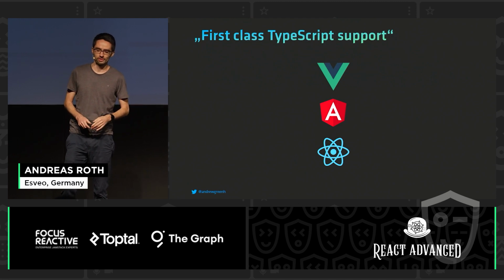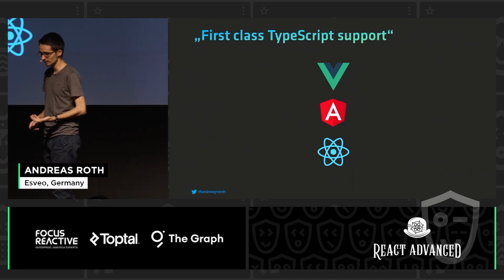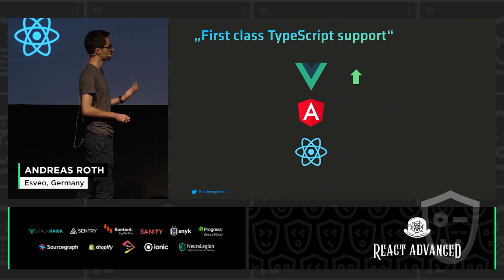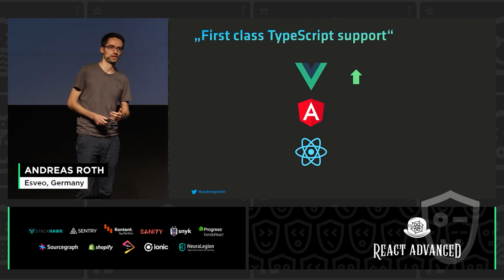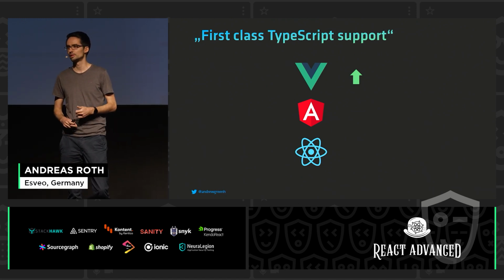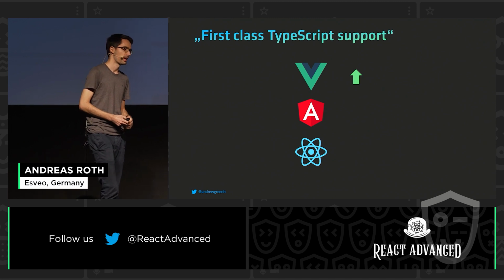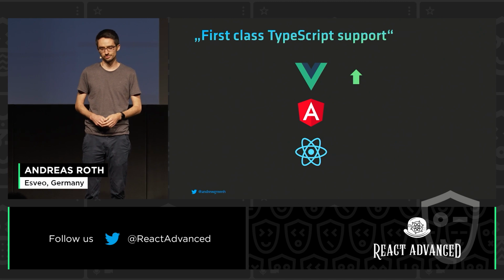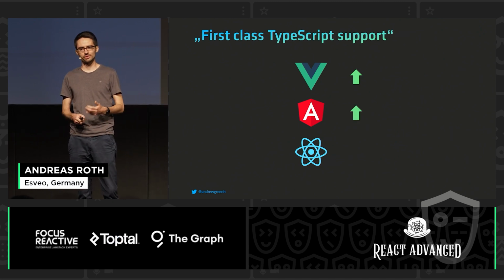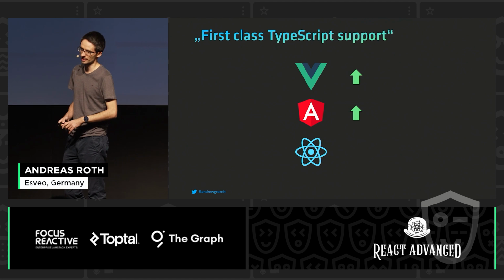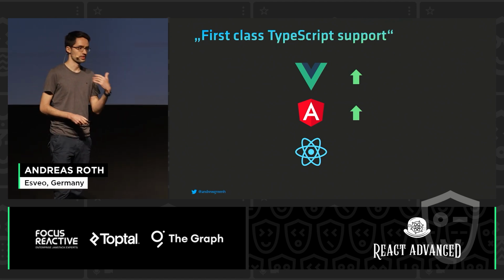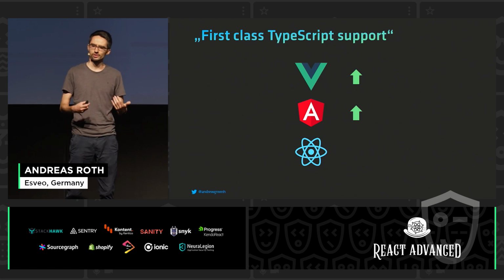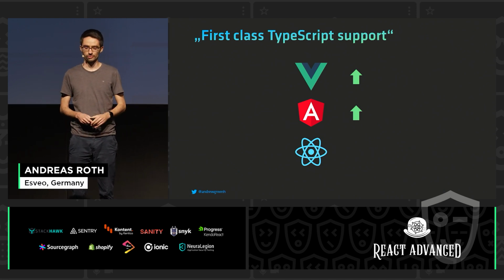When we take a look at the popular frameworks, a lot has changed over the last years. First of all, Vue.js, when they announced Vue 3.0, they announced that they have completely rewritten the framework based on TypeScript, and they are able to offer a much better experience than with the earlier versions of Vue. Angular as well, even if they started with TypeScript all those years ago, they started so early with TypeScript that TypeScript was not yet powerful enough to model all those dynamic features that the framework needs to offer its users.